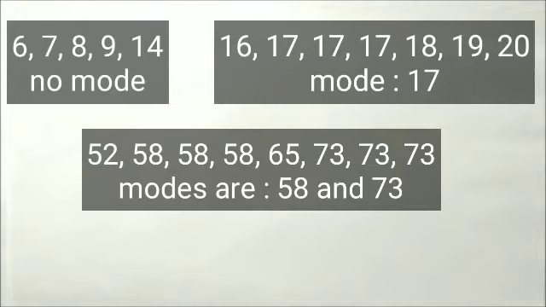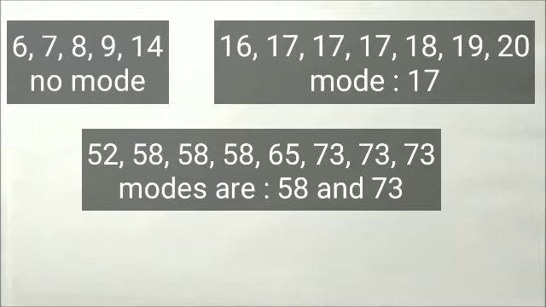But here you need to remember, suppose the 73 has occurred 4 times. Okay, in the question say 73 has occurred 4 times and 58 has occurred only 3 times. In that case the 73 will be our mode, because the definition says that the observation which occurs more frequently will be the mode.